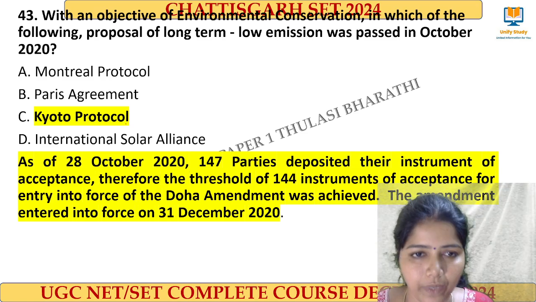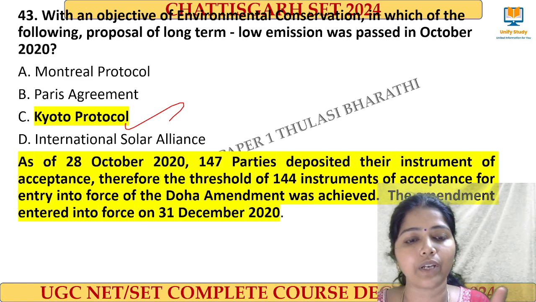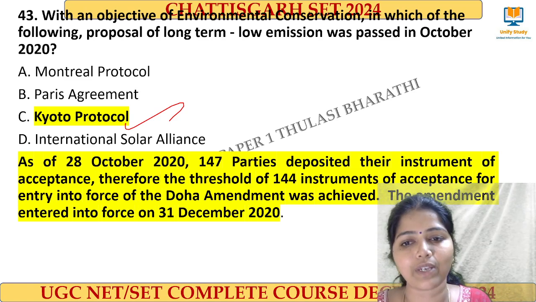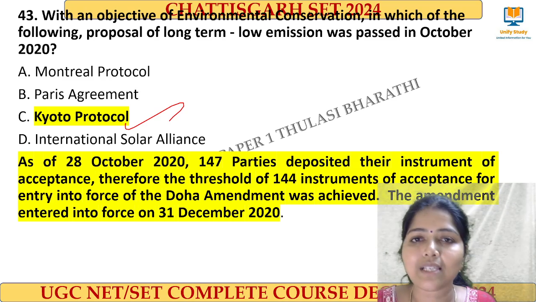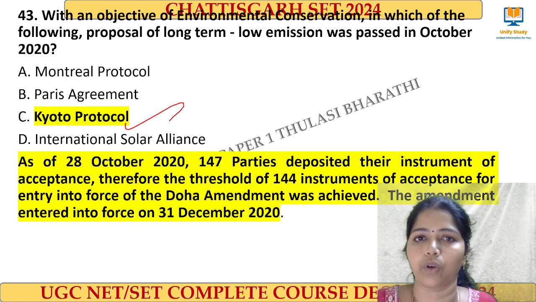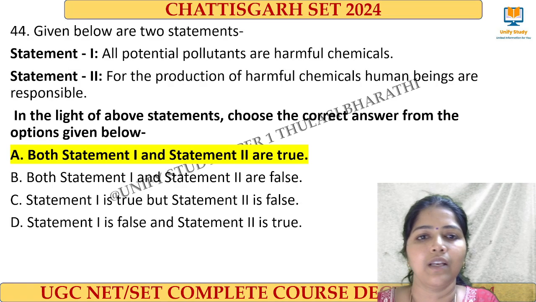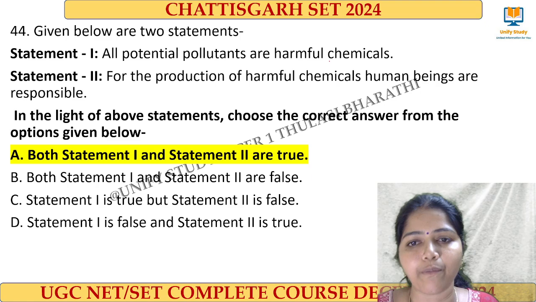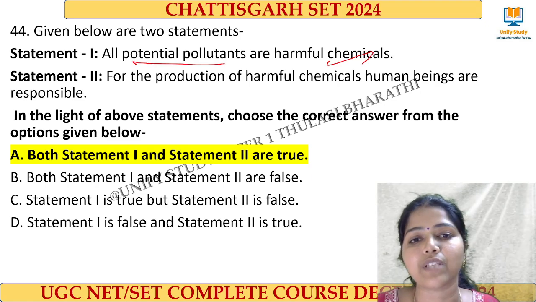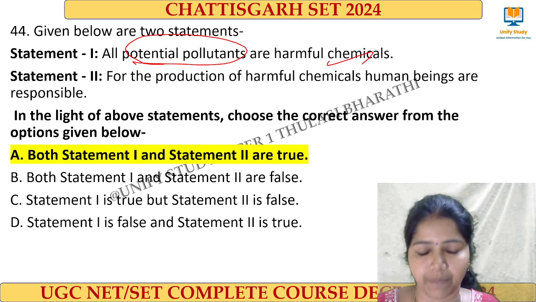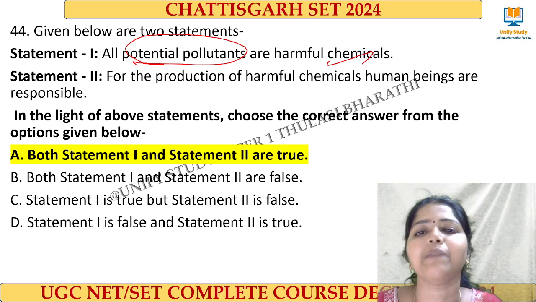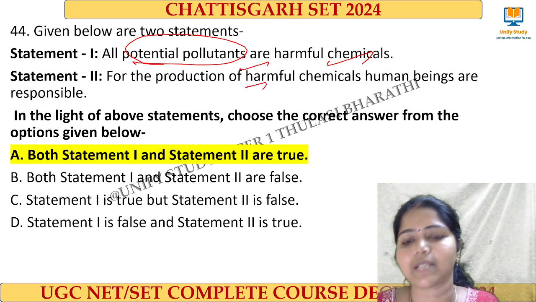Next question, the question from environmental conservation. The answer for this question is Kyoto Protocol. In the year 2020, right, 147 countries participated and talked about long-term low emission, and this was passed in the Kyoto Protocol. Okay, right. And next question here, all potential pollutants which affect the human community, they are responsible because of human activity. So both the statements are said to be correct.